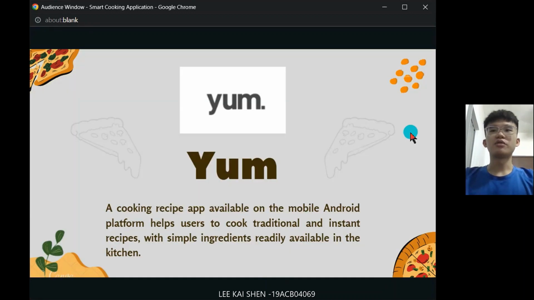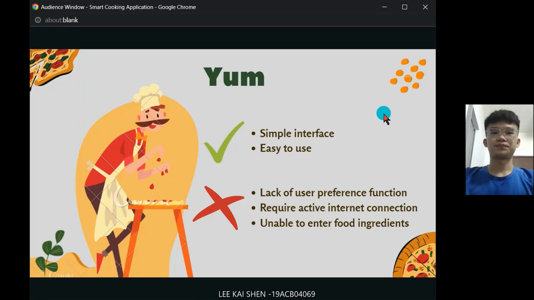The next application review is Yum. It is a cooking recipe application that is only available on the Android platform. It provides many traditional and instant recipes that only use simple ingredients to the users. The advantages of this application are having a simple interface and being easy to use, while the disadvantages include lacking user preference functions, requiring a good internet connection, and being unable to enter food ingredients manually.